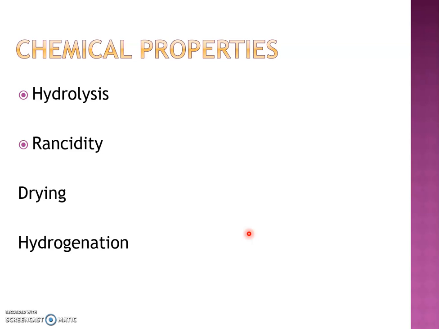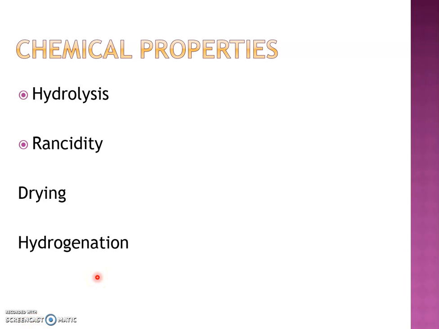They normally float over water. Both oil and fat float over water. Like all lipids, these are insoluble in water and soluble in organic solvents, that is, non-polar solvents such as ether, carbon tetrachloride, and carbon disulfide. Usually, unsaturated forms have a lower melting point compared to saturated oils and fats. These are some physical properties of oils and fats.